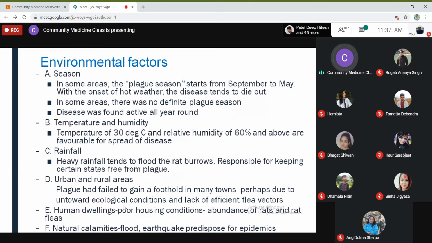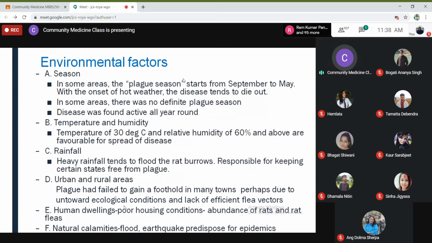So it depends on different parts of the world. Some countries show seasonal variation, some do not show it at all. Talking about temperature and humidity, a temperature of 30 degrees Celsius or below and a relative humidity of 60% and above are favorable for the spread of disease. A relative humidity of 60% is very favorable for spread of the disease.